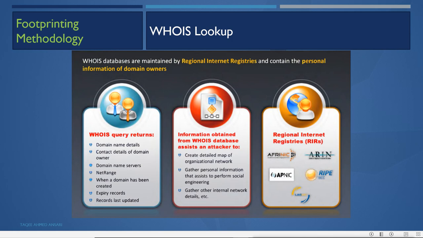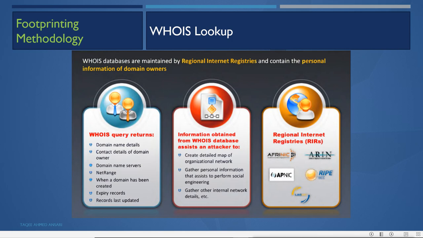Now this Whois database is maintained by regional internet registries and contains the personal information of domain owners. So when you purchase a domain, when you get a lease line, when you get public IP addresses, you are registered in the regional internet registries with all your information. So a whois query returns domain name details, contact details of the domain owner, domain name servers, net range, when a domain was created, expiry records and records last updated.